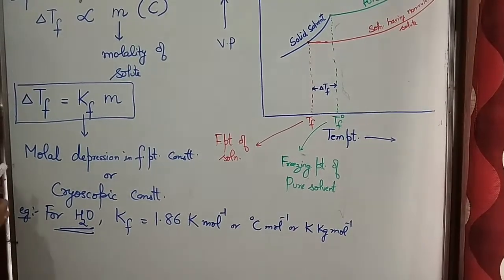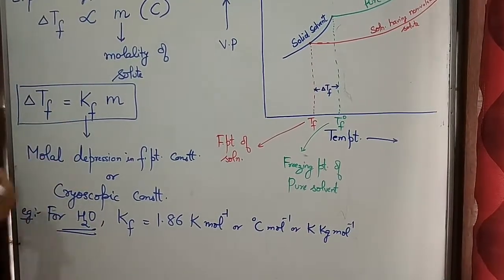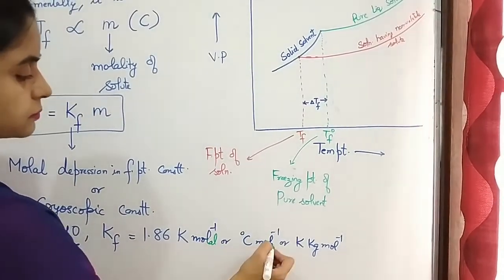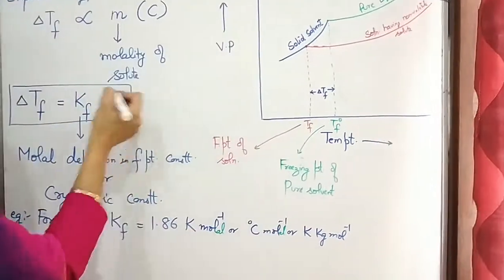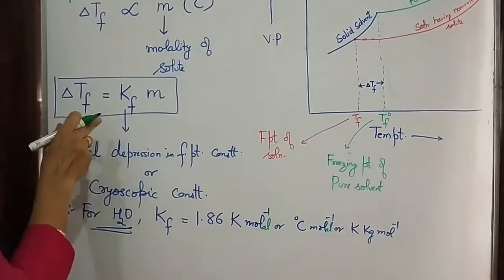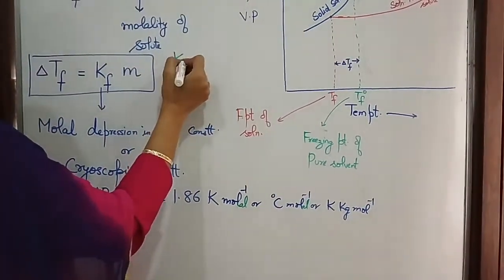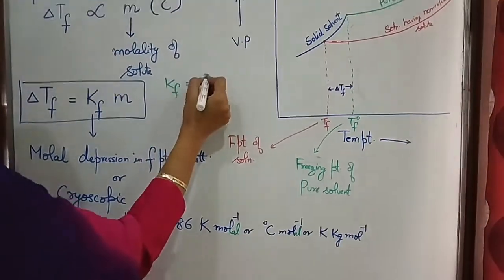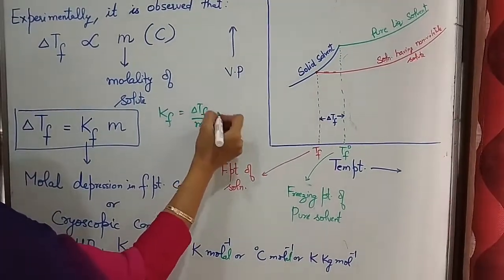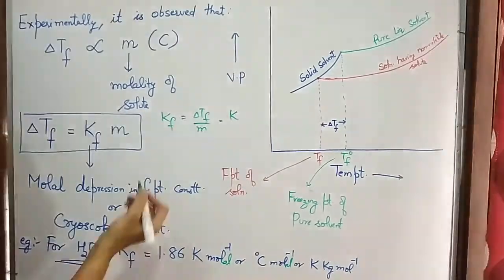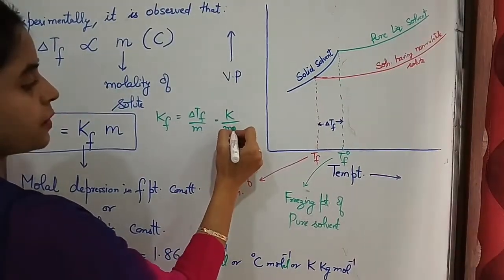Here also, if you have to find out the units, this is per molar. How will we find out the units of Kf? From this relation we have Kf is equal to delta Tf upon m, and delta Tf is in either Kelvin or degree Celsius, upon molar.